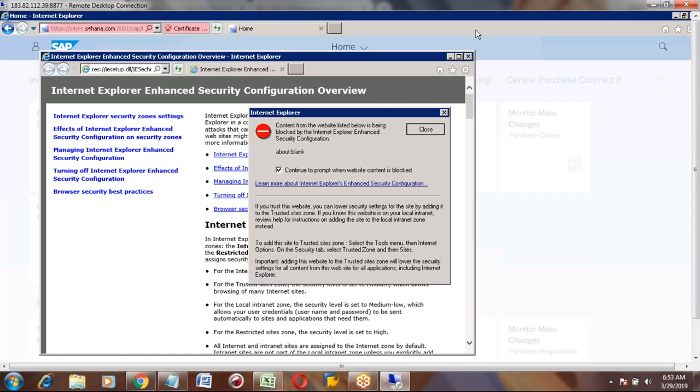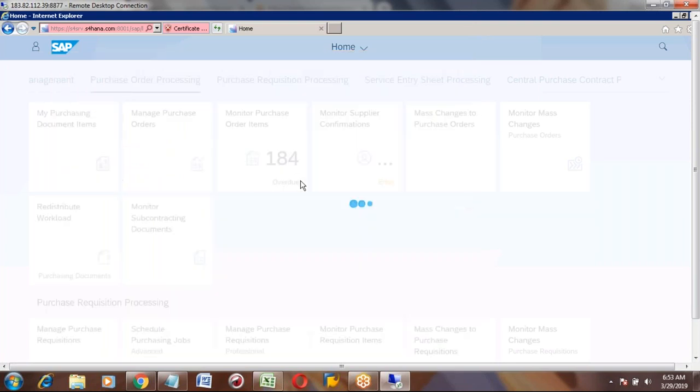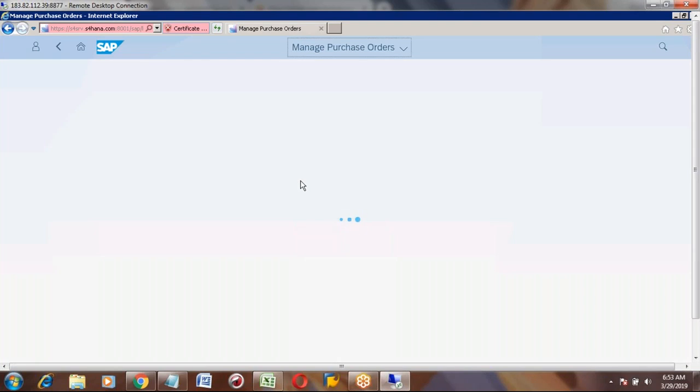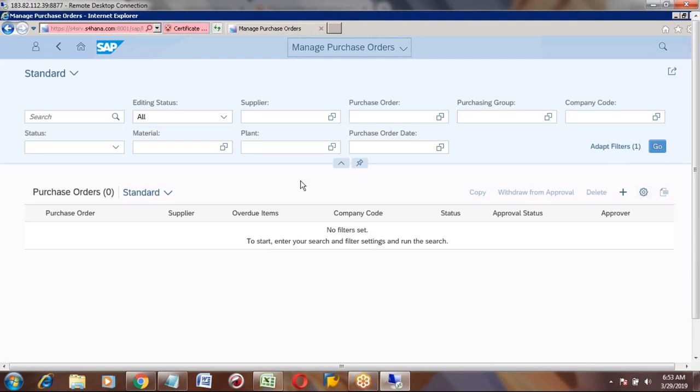I think if you uncheck this one here, then it works like this. No, that uncheck mark is for prompting only. Open, actually. No filter set. This is the way the screen looks like.